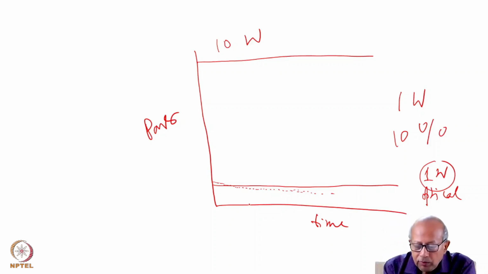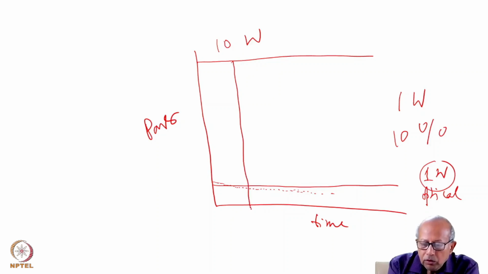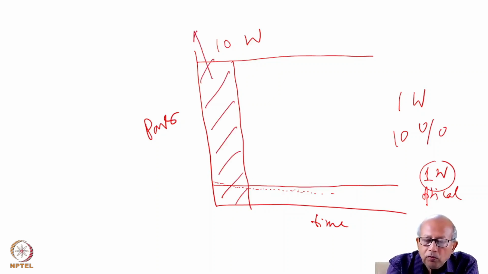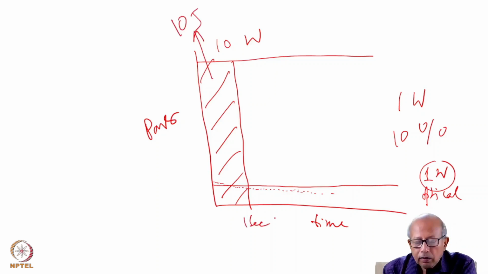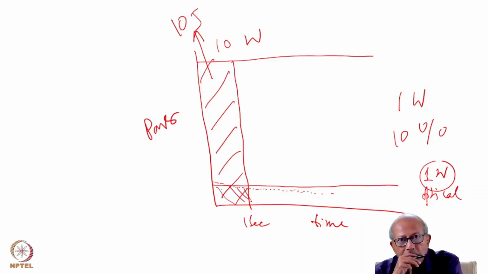So suppose this is my 1 second. In 1 second, we have dissipated 10 joule, and in 1 second, we have got 1 joule output. This is the output. Now I want to increase this output power by increasing the pump.